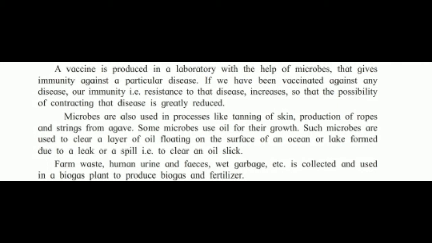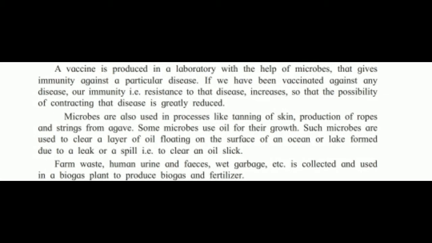Farm waste, human urine and feces, wet garbage, etc. are collected and used in a biogas plant. For what purpose? To produce biogas and fertilizer. How is biogas produced? When these waste materials are collected in a biogas plant, microorganisms act on them and methane gas is produced in that plant, which is stored in the dome-shaped part.